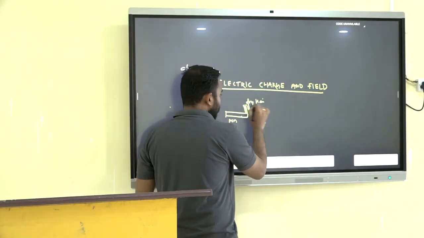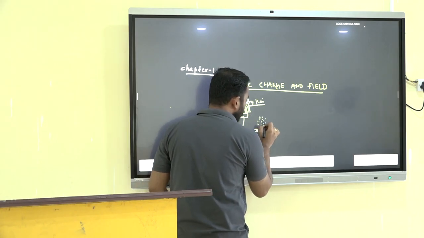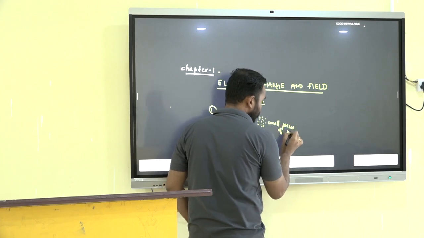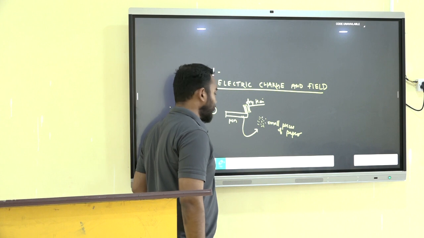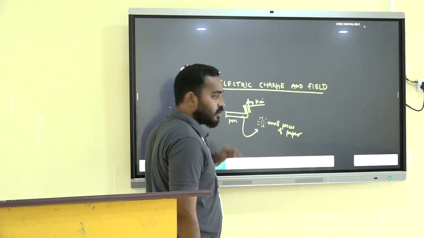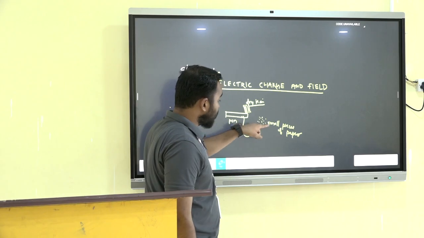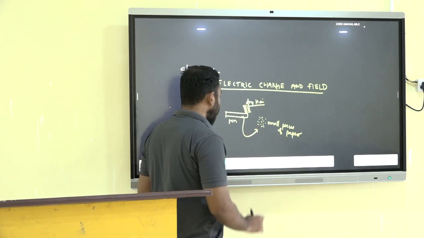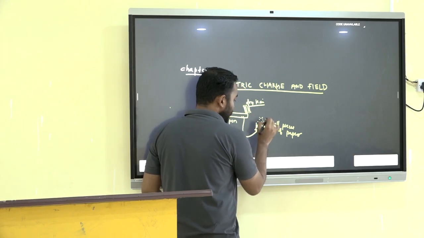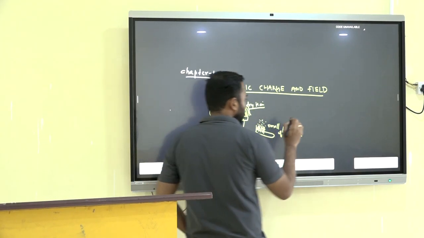After rubbing the plastic pen with the dry hair, we bring this pen near small pieces of paper. This is an activity where we can feel that charge is present. Suddenly we will see that the small pieces of paper are attracted towards the plastic pen. How this happens, we will see later.